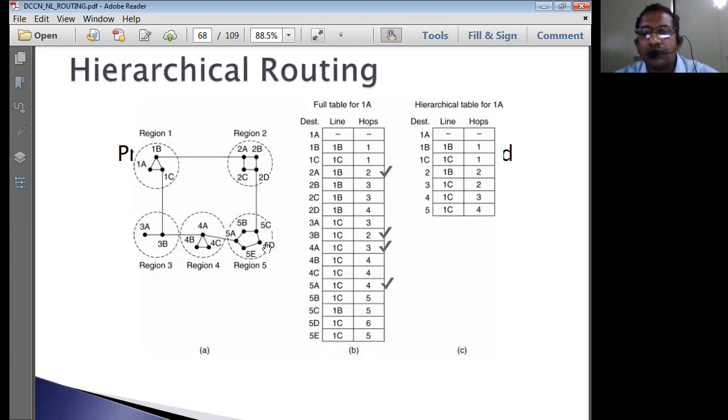Because one of the routers has been added into this particular region, that means every time a new router is going to get added, the routers have to be configured. That is another great drawback that we have to take care of.